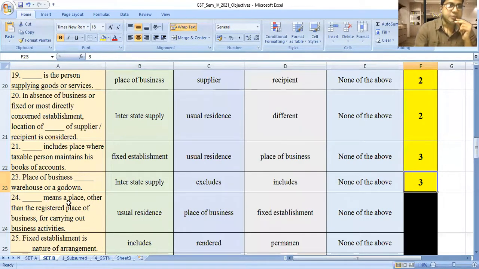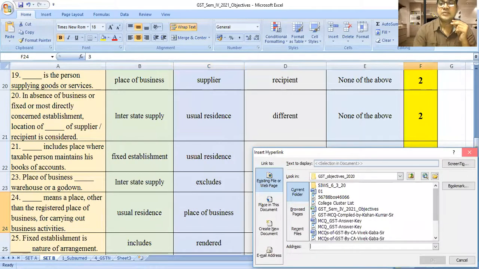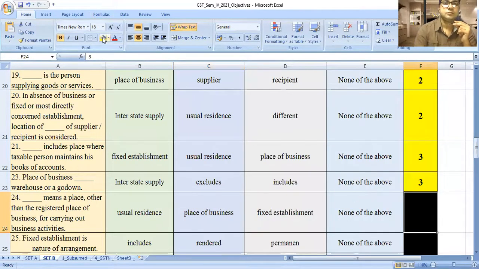Next, dash means a place other than a registered place of business for carrying out the business activities. So that particular place is called as usual residence, place of business, fixed establishment, none of the above. The answer is fixed establishment.